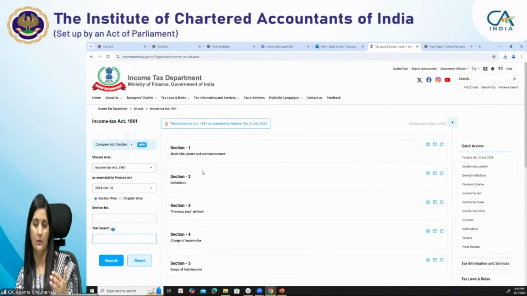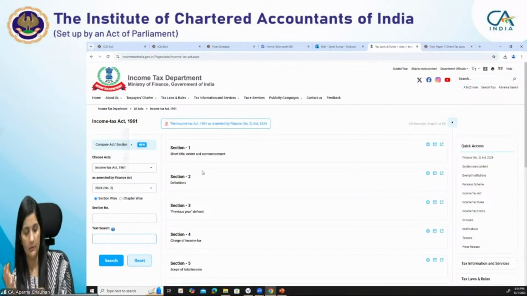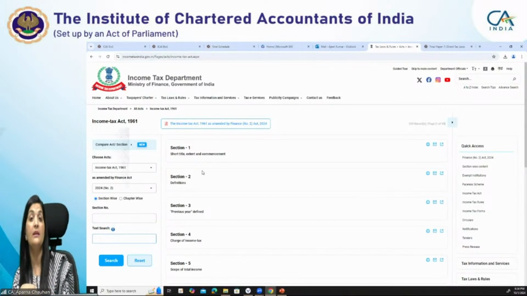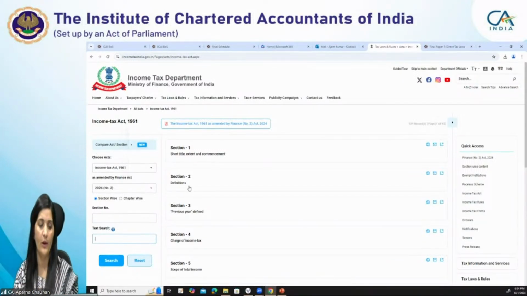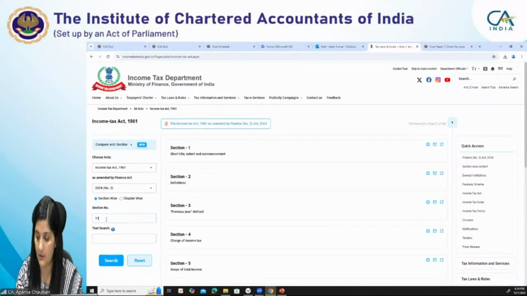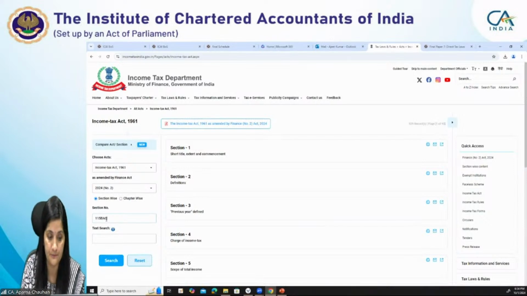For example, in case of any provisions, definitely we are going to discuss them in this chapter also. 115BAC, if you see, has many amendments, right? This is covered in the basic concepts, right, Ridhima? So those things, try to read the provisions you discussed in the class with the help of the Bare Act also. If you go and see 115BAC, let me take you through this 115BAC.